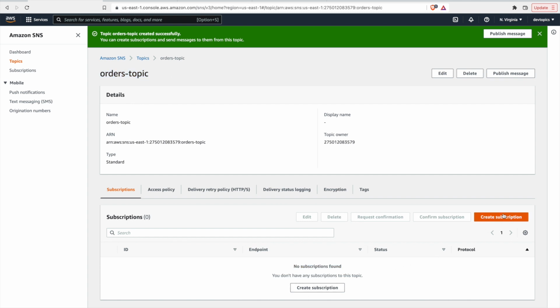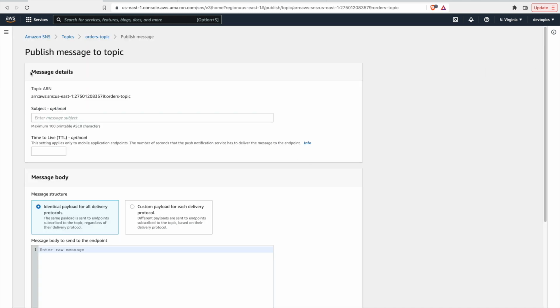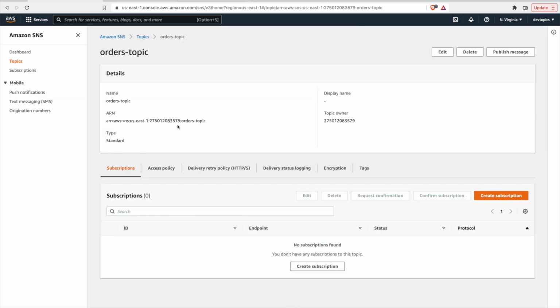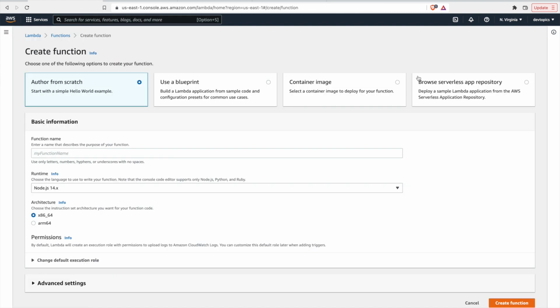We can create a subscription here, so we could add a new one directly from this page. Another thing we can do, similarly to what you can do with SQS on the dashboard, is publish a message. So this would be nice for testing your topics or your consumers, etc. So you can publish whatever message you want. I don't want to send one yet, so let me cancel here. So next step, let's create 2 Lambdas. These 2 Lambdas will be our pretend or mock consumers that will subscribe to this topic. So let's go over to Lambda, and I'm going to create 2 functions.